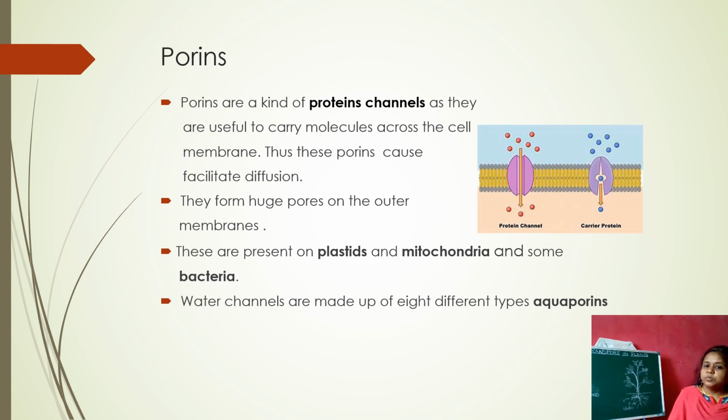They form huge pores on the outer membrane. The name itself, porins, means they form pores on the membranes. To carry these substances, these proteins have some pores on them. Porins are usually present in plastids and mitochondria, and also in some bacteria. And not only porins, there are also aquaporins, which are called the water channels. Water channels are made up of 8 different types of aquaporins.